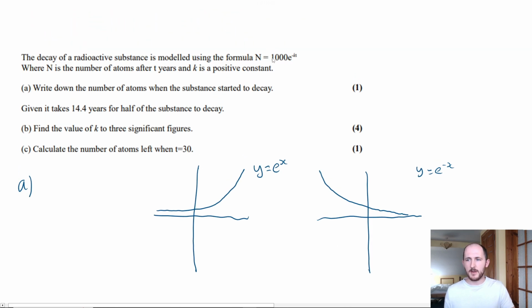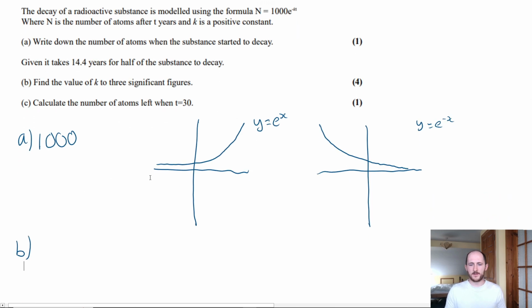So the starting number is always the number in front of e. 100% of the time. It's always the number in front of e. Okay, nice and easy for 1 mark. Okay, so for part B, it says, given that it takes 14.4 years, very specific, for half of the substance to decay, find what k actually is. So, if we write out this formula, we have N equals 1000 e to the minus kt.